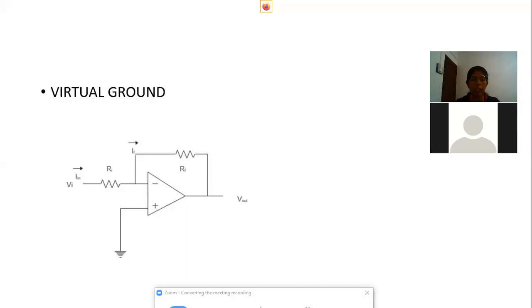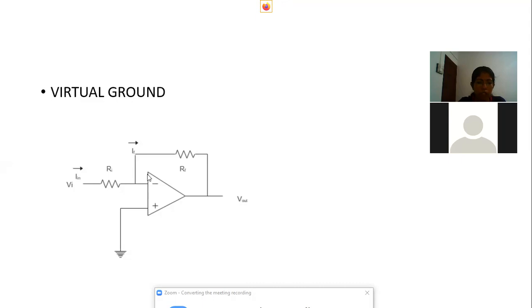It provides a high input impedance. High input impedance means at these two terminals, resistance will be very high, and the output terminal provides a low resistance path. Okay, so here we can see one input terminal is grounded. When this terminal is grounded, it provides 0 potential here. Physically this terminal is grounded. So when these two terminals are in parallel, the same potential will appear at this point also.